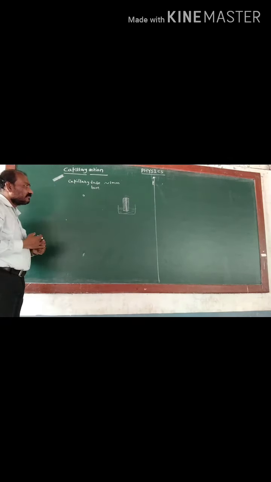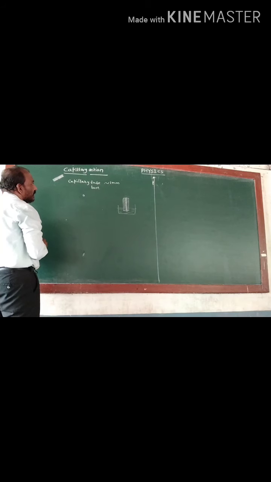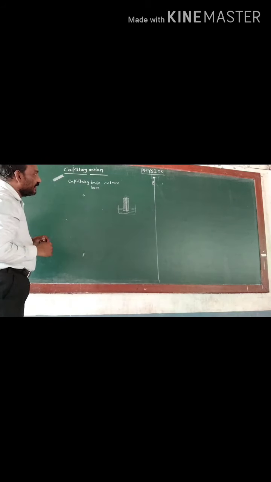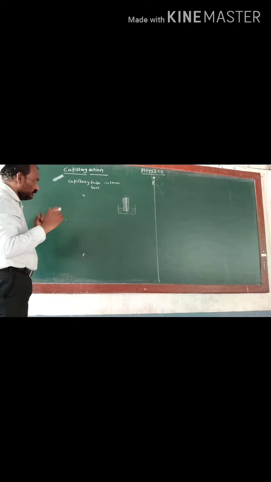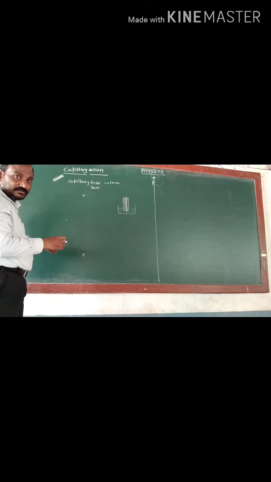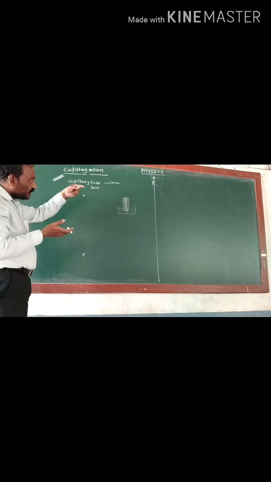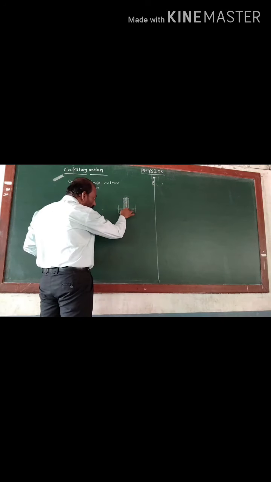Now, what is capillary action? Capilla means thin size. It is made of glass, so that is the capillary tube. Its bore size is near about 1 millimeter. When this capillary tube is dipped inside the liquid, what will happen? Water will rise. It depends upon the nature of the liquid. So this capillary tube wets in the liquid.